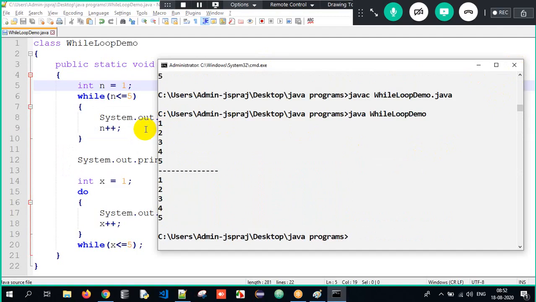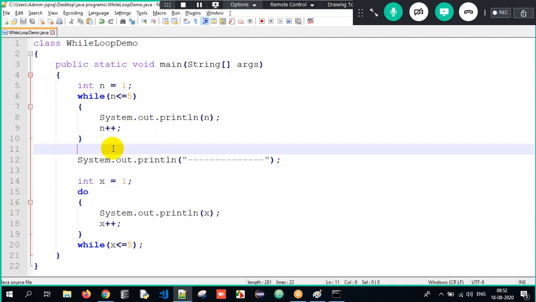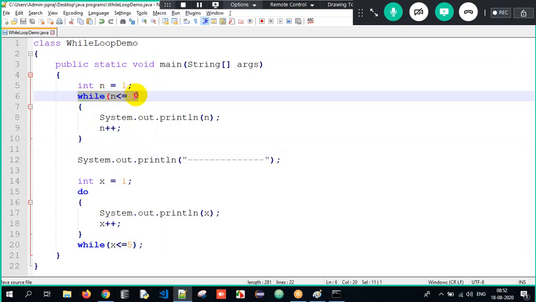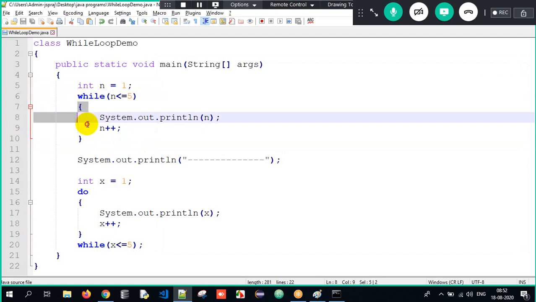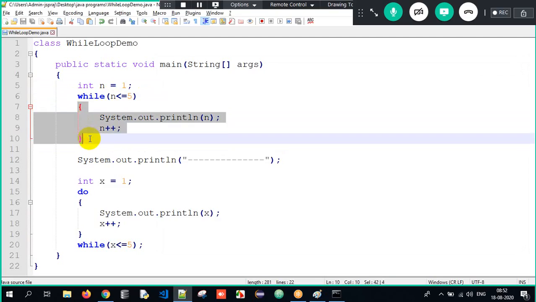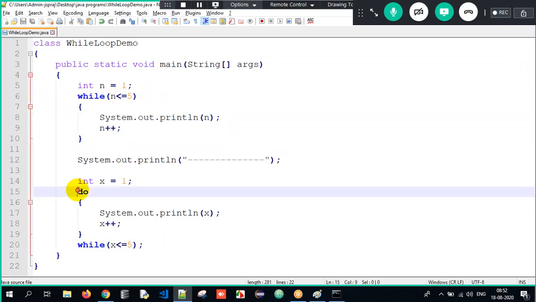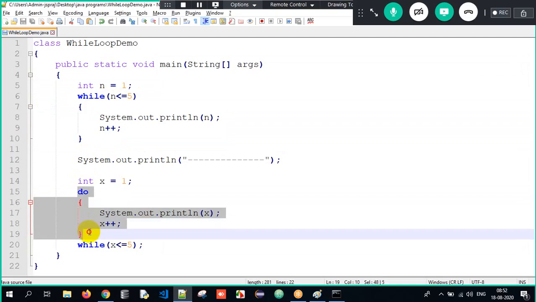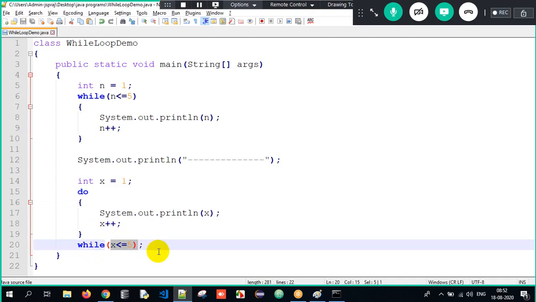But what is the difference here? While loop and do while loop are almost same. It keeps on looping or executing until the condition is false. But what is the major difference here? See, while loop checks the condition first and then executes the set of instructions, whereas do while loop executes the set of instructions and then checks the condition here. So this is the first difference.